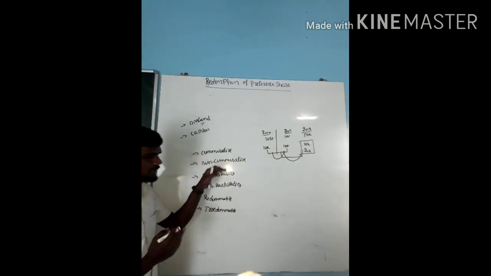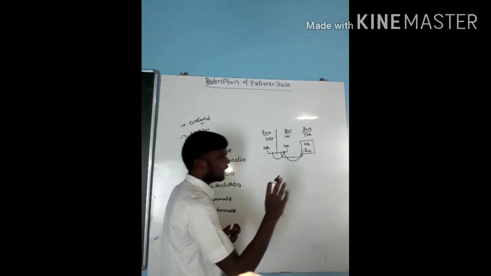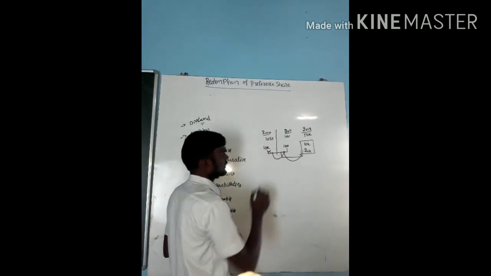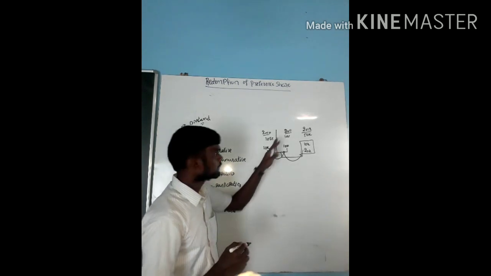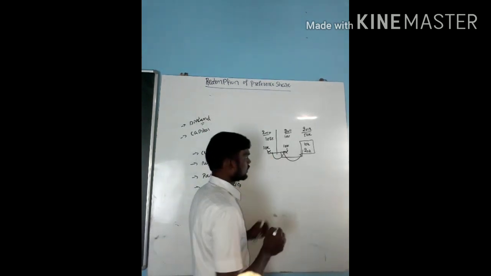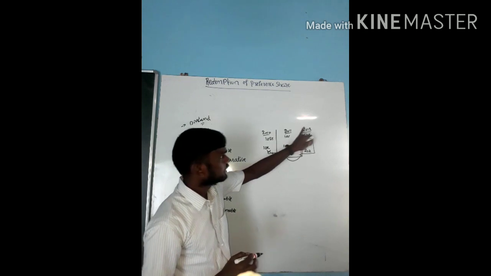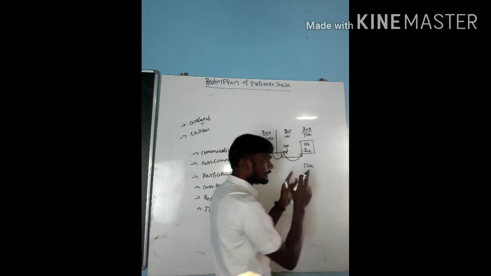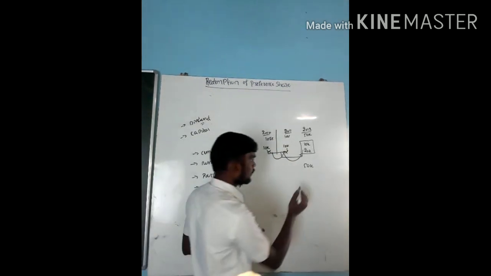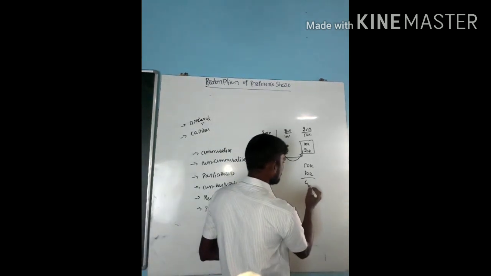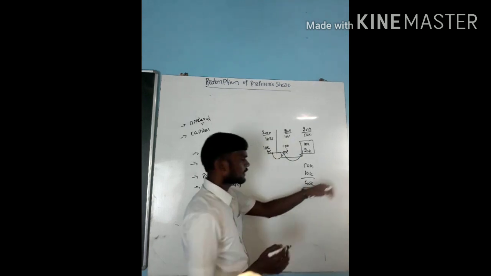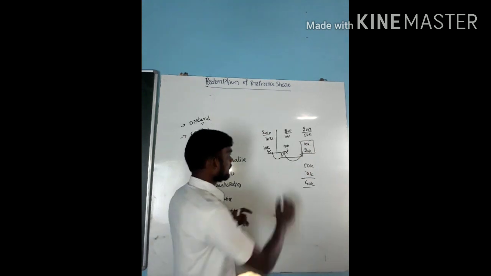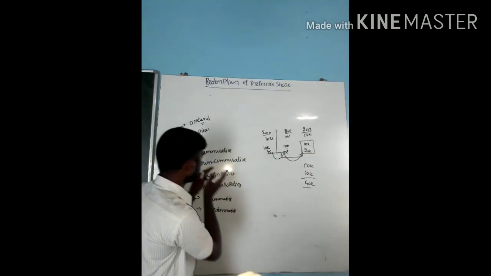Next one, what is non-cumulative? Non-cumulative means the opposite. In the first year, 2010, loss, so this year's dividend I can't pay. Even in 2011 I incurred loss, so I can't pay the 2011 dividend. In 2012 I incurred a profit of 50,000. In that year I need to pay only 10,000. The remaining profit belongs to equity shareholders. I need to pay only this year's dividend, and I can't pay the previous years' dividend.